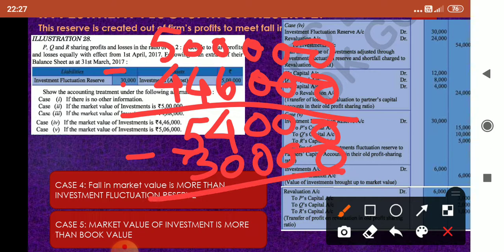What do we get? 24,000. This 24,000 will be debited to revaluation account, which means we have a loss in the value of asset to the extent of 54,000. 30,000 we are compensating from the reserve, so the balance 24,000 is debited to revaluation account.